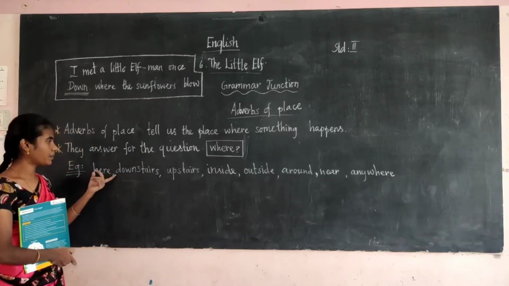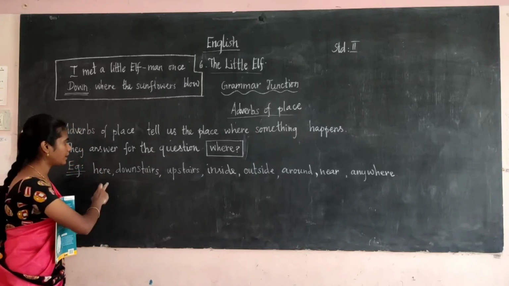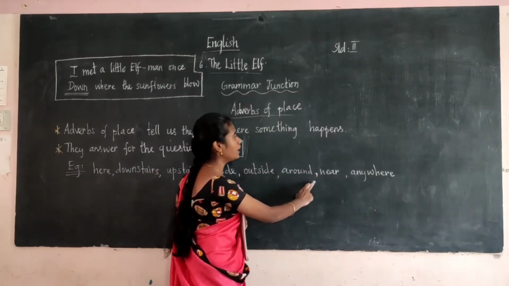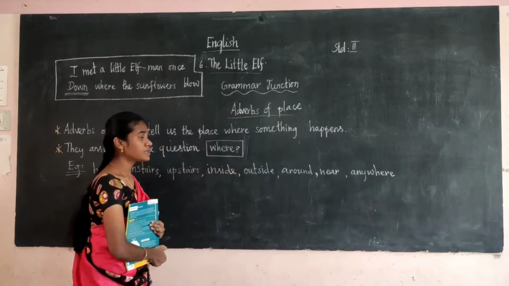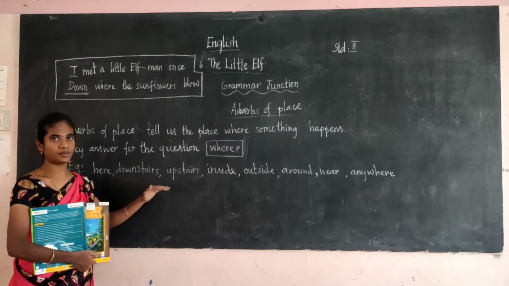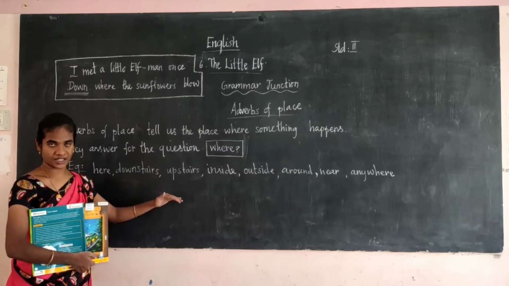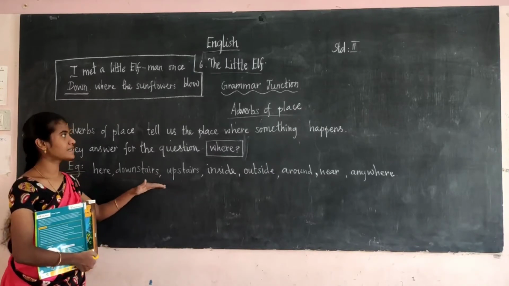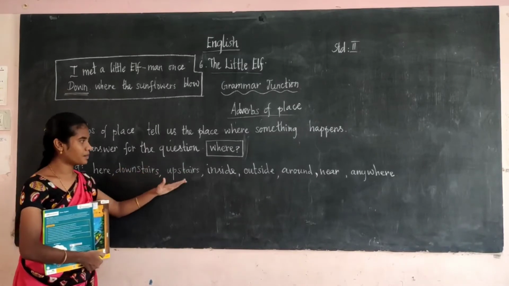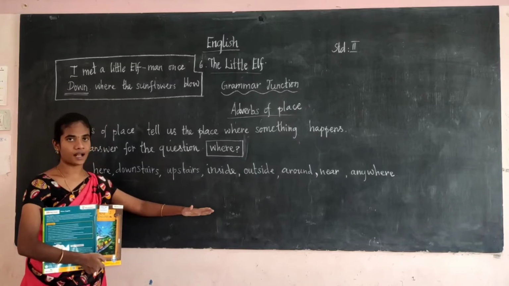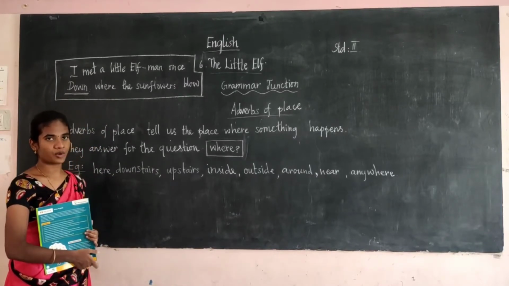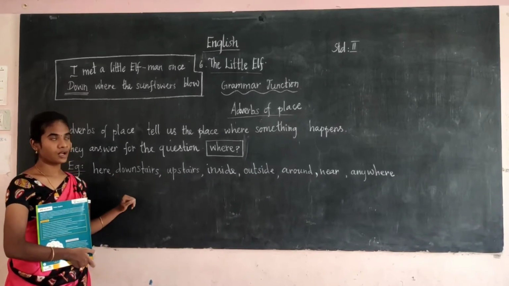Some examples of adverb of place are here, downstairs, upstairs, inside, outside, around, near, anywhere. Here they are referring to the place where something happens.